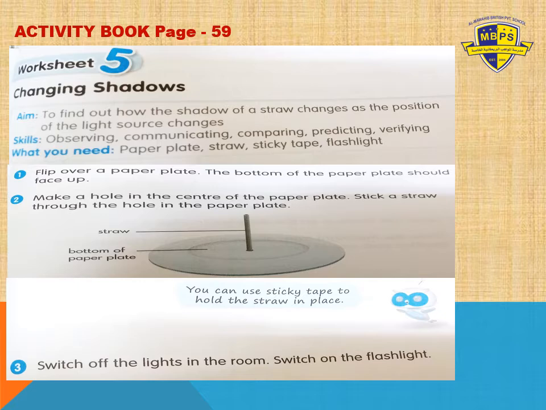So what you have to do in the first step is flip over a paper plate. The bottom of the paper plate should face up. The back side of the paper plate should be facing up. So you will flip it, turn it, and then the next step, make a hole in the center of the paper plate. Stick a straw through the hole in the paper plate and put a tape in the center. When you are putting the straw in the center, put a tape there.